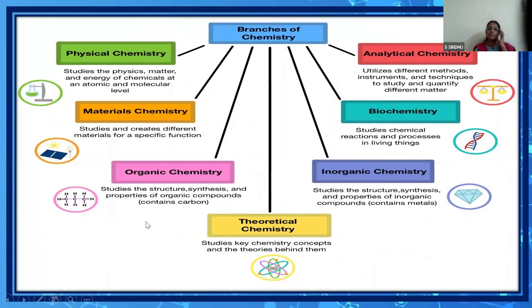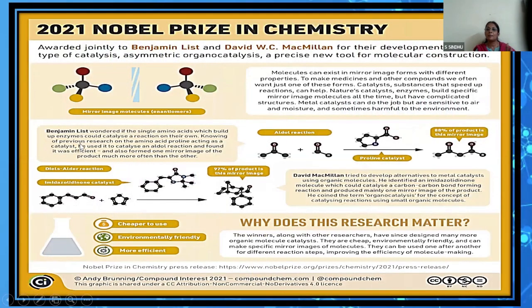And the various branches of chemistry, so many branches, but in class 11 and 12 we are just concentrating on physical chemistry, organic chemistry, and inorganic chemistry. Though others, like theoretical chemistry, come under these to an extent, we mainly deal with these three branches of chemistry. And I thought this is an apt example here.